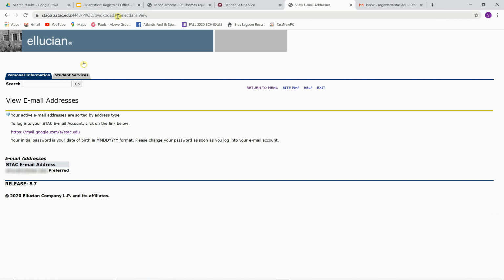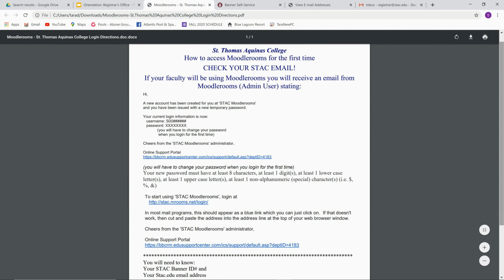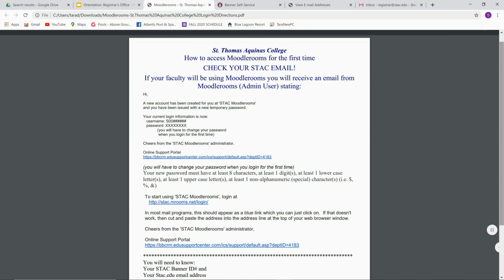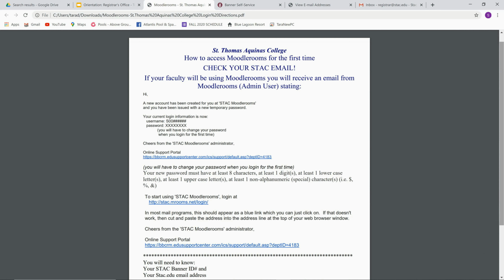So then also on our agenda, I want to go into how to access Moodlerooms for the first time. So you need to have your STAC email address set up. That is how Moodlerooms will communicate with you. You will receive an email from Moodlerooms stating, "Hi, a new account has been created for you at STAC Moodlerooms, and you have been issued with a new temporary password. Your current login information is now," and it will list your username and password. Again, you will have to change your password when you log in for the first time.